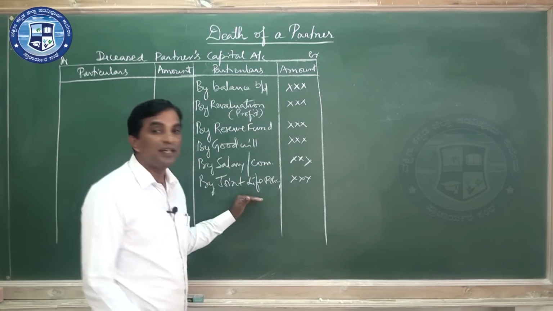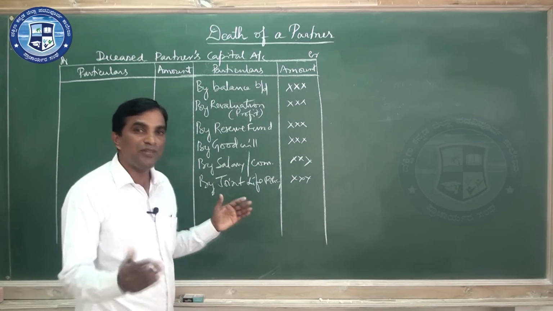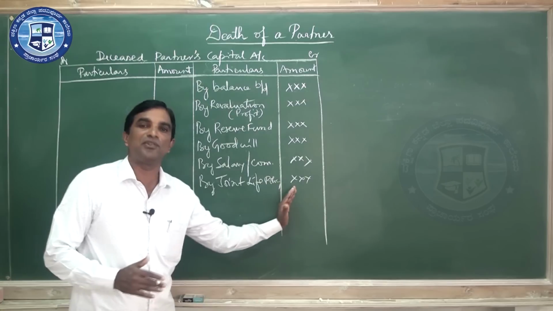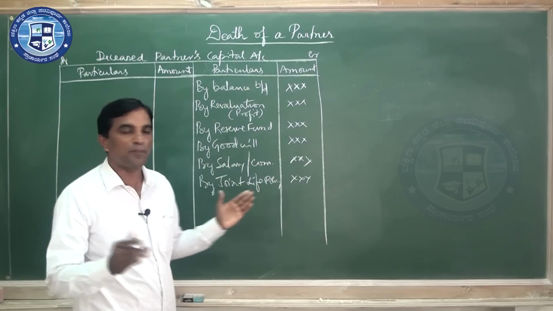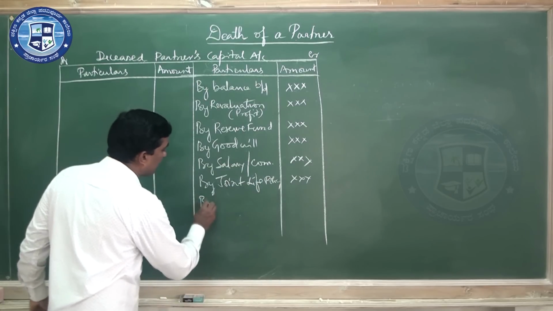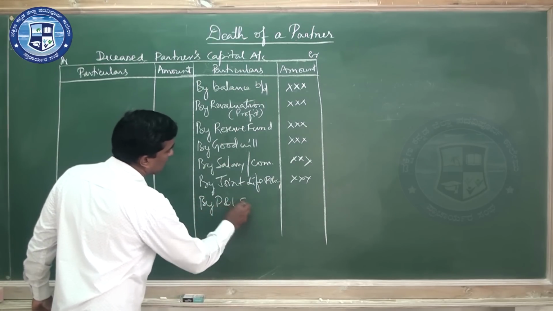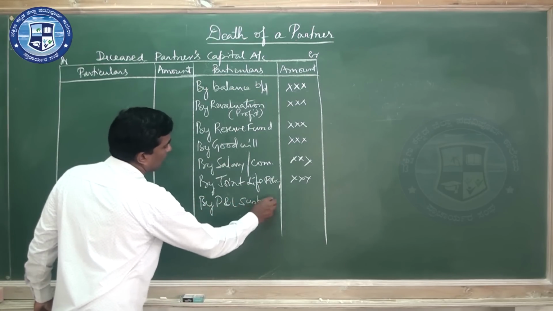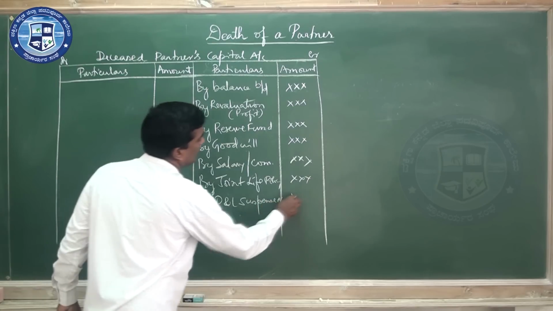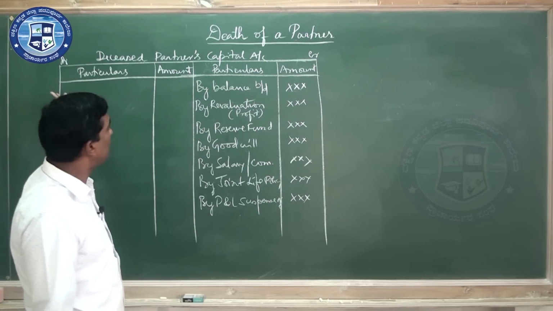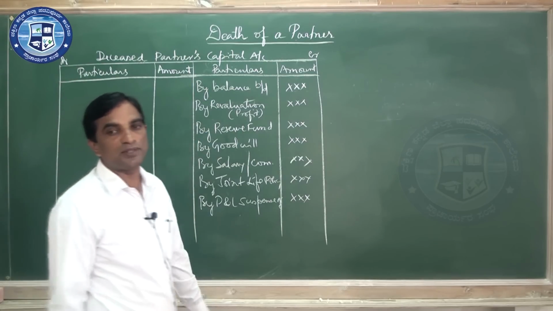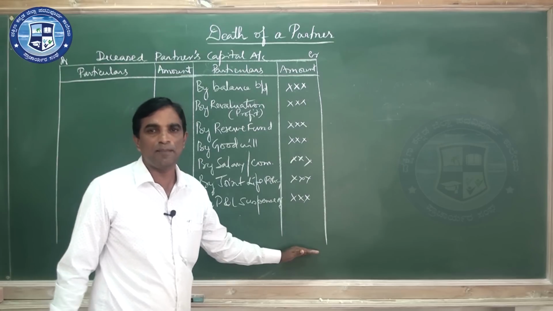Then comes accrued profit. Remember, you cannot write by profit and loss account here. We are not preparing a profit and loss account. We are preparing a temporary account, that is the profit and loss suspense account, and that is a profit share. If there is a loss, this side it will come to profit and loss suspense account. These are the general items that appear here.